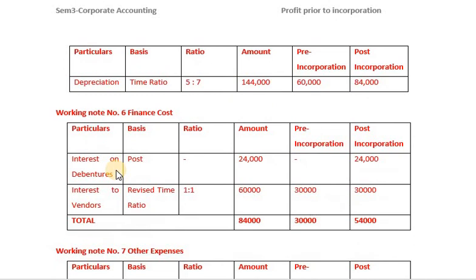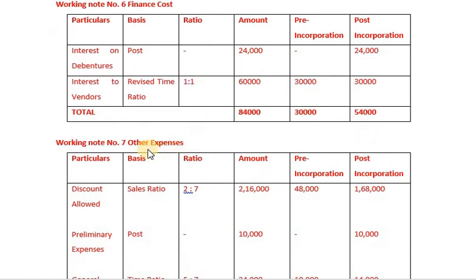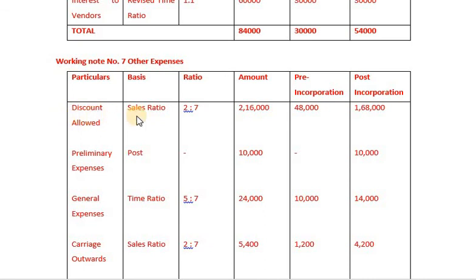And then we have finance cost. In the finance cost, we come across interest on debentures. Interest on debentures should be apportioned purely to post incorporation. Then interest to vendors is based on revised time ratio, which is 1:1. We have 60,000, so 30,000 and 30,000. And then we come across other expenses, discount allowed. Discount allowed will be apportioned based on sales ratio. Sales ratio is 2:7. 2,16,000 into 2 by 9, 48,000 and 1,68,000. Preliminary expenses, post incorporation 10,000.